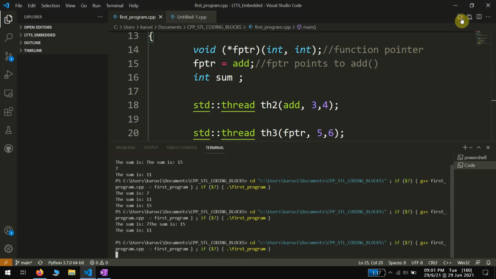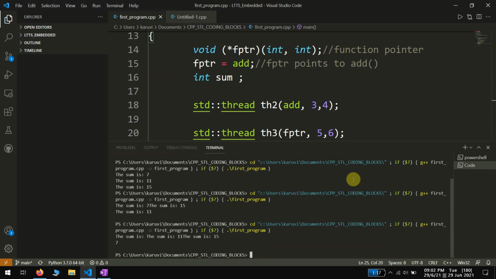I'm trying to run the program again. This time the sum 7 is coming in a delayed manner. So we can understand that they are going in a parallel fashion. The output is being displayed in a parallel fashion, but the output may occur at different times depending upon the internal operations that are happening. That particular control is not in our hand. What we are enabling is only the parallel operation of a particular function, but the time at which the output of the function comes is not in our hand, and it also varies every time we run the program.